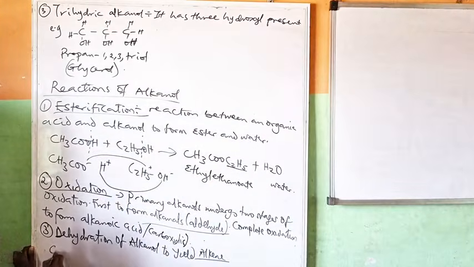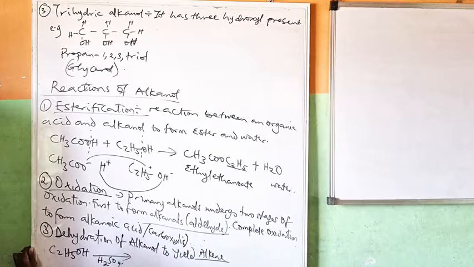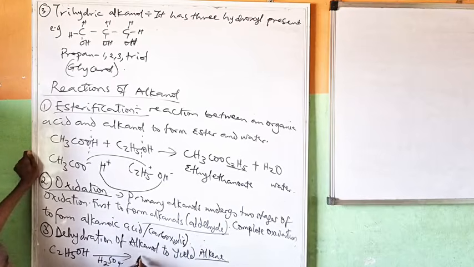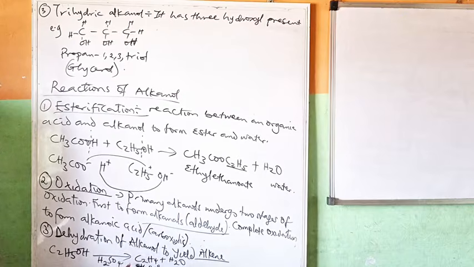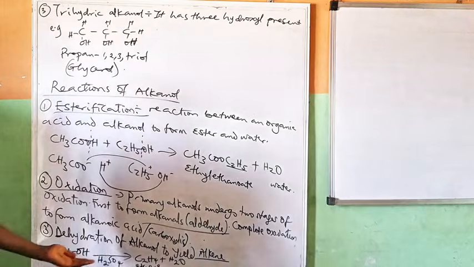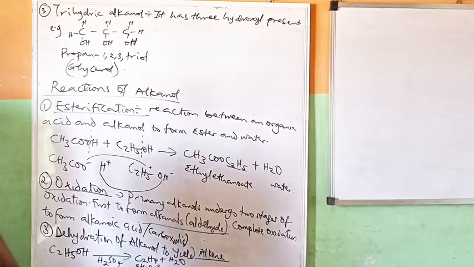Let me give you an example. If I have ethanol, C2H5OH, and then I dehydrate it using concentrated H2SO4, it's going to give me C2H4 plus H2O. So this C2H4 is the ethene. If you balance this equation, carbon is 2 here, hydrogen is 5 plus 1, 6, hydrogen is 4 plus 2, 6, oxygen is 1, 1. So dehydration of alkanol will yield alkene, and an example is ethene.